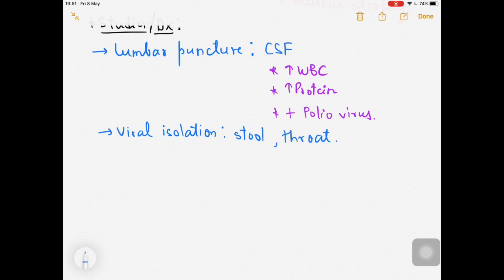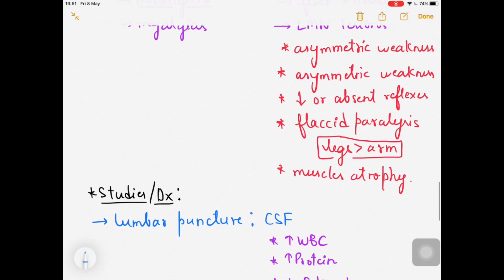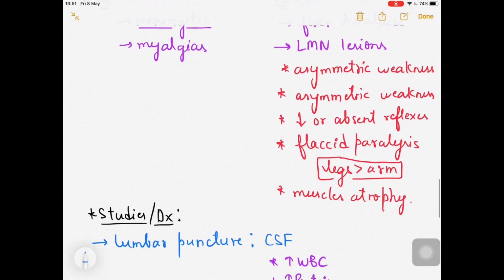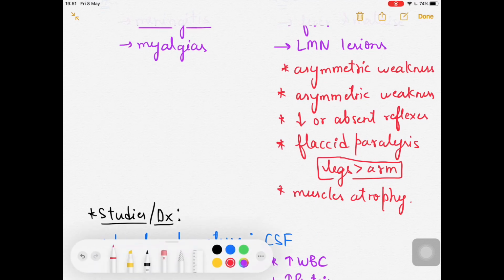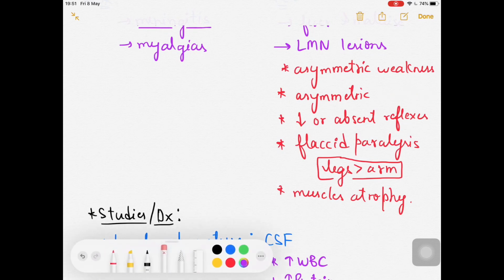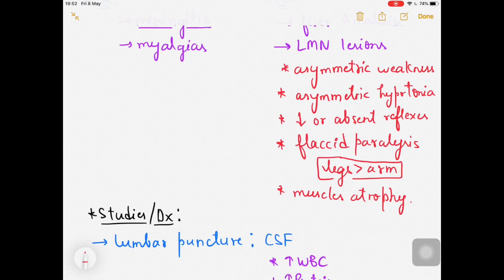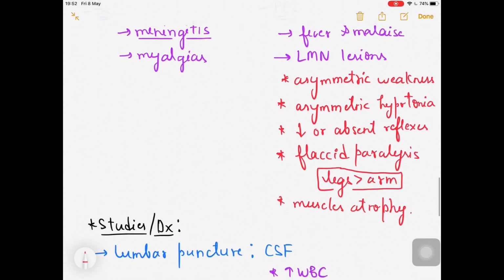Now differentials are important because look, I told you that asymmetric weakness will be seen in the patients, and asymmetric hypotonia will be seen. So over here I wrote the same thing: asymmetric weakness, asymmetric hypotonia. What I'm trying to say is that this is asymmetric, remember.